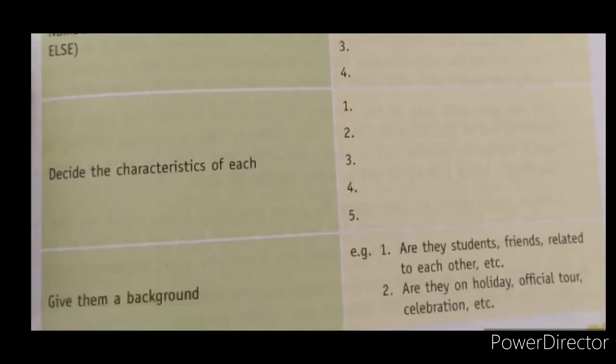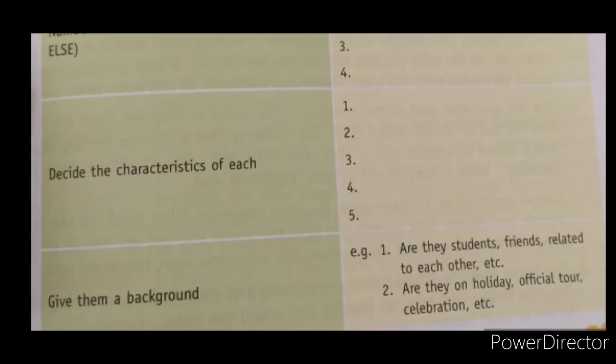The next thing is give them a background. Give them a background means, for example, here two examples were given. First one is, are they students, friends, related to each other, etc. So what is the relationship the characters have in the story, what background they are in.